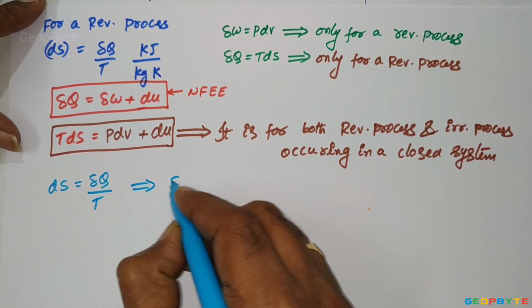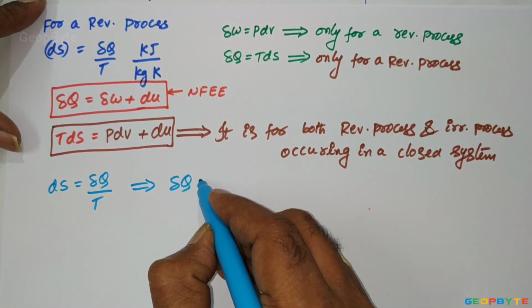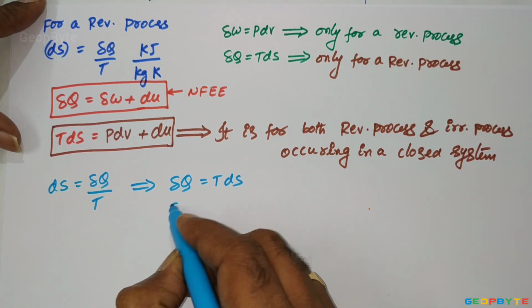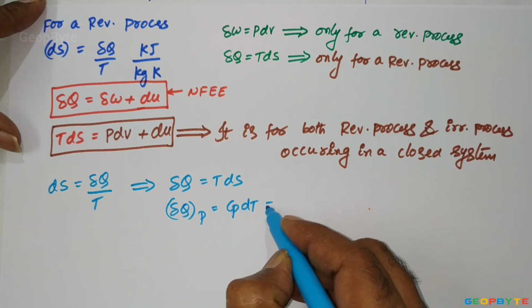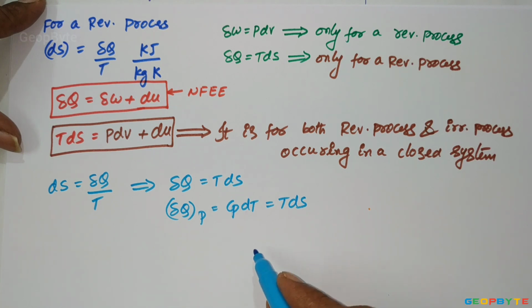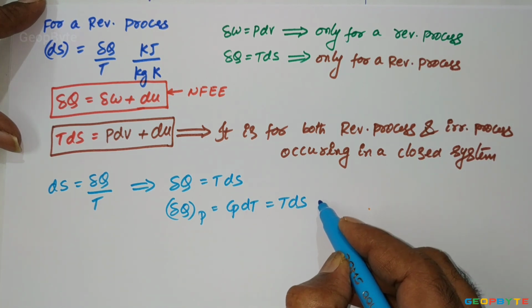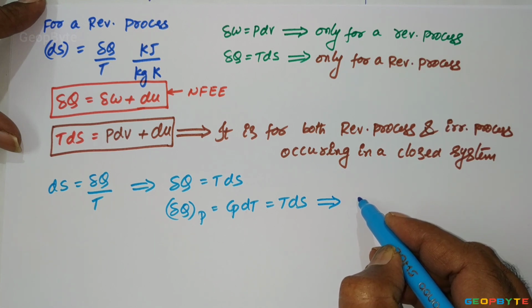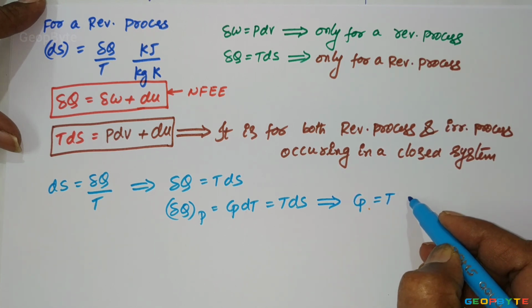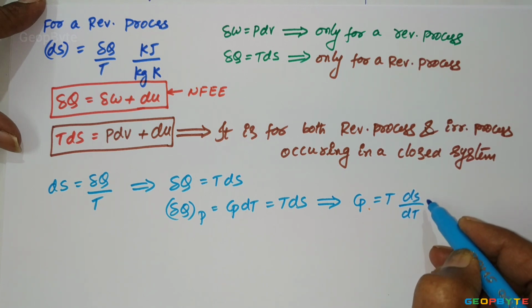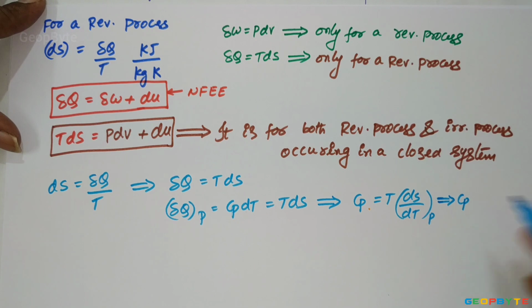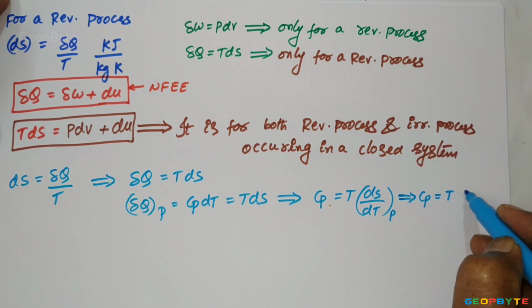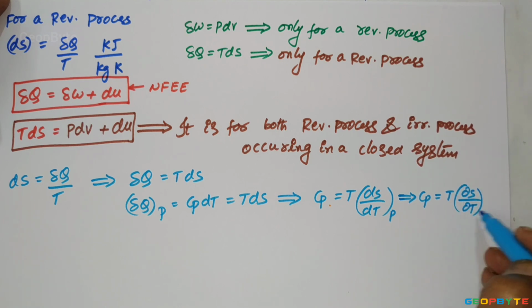From this, delQ equal to TdS, or delQ at constant pressure equal to Cp dT, so Cp dT equal to TdS. From this, the specific heat at constant pressure Cp equal to T into dS by dT at constant pressure, which can also be written as Cp equal to T into ∂S by ∂T at constant pressure.